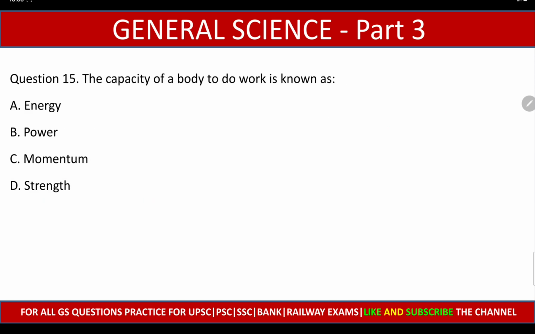Moving on to next question. The capacity of a body to do work is known as energy, power, momentum, strength. And the right answer is option A, energy.